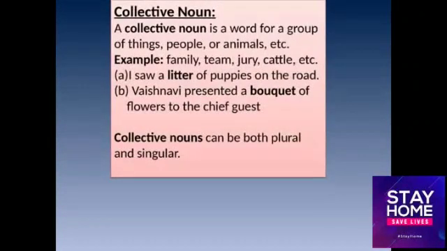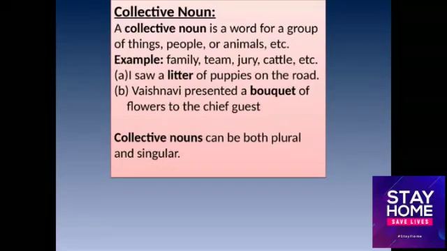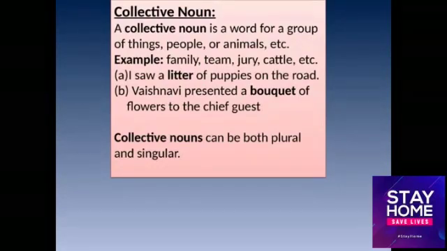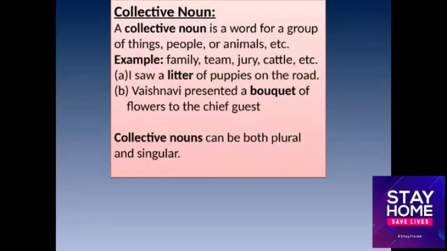Now the fourth kind of noun is collective noun. A collective noun is a word for a group of things, people or animals. Collective noun is basically a name given to a group. It can be a group of people, of animals, or many things together.